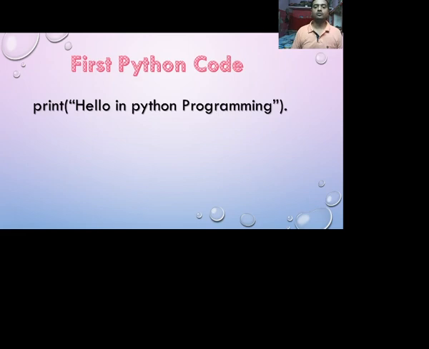Our first Python code. To print a message in the Python programming language, you can type print. You can see the example in Python code.